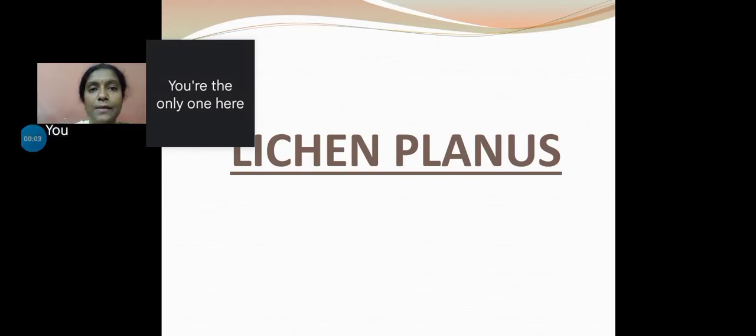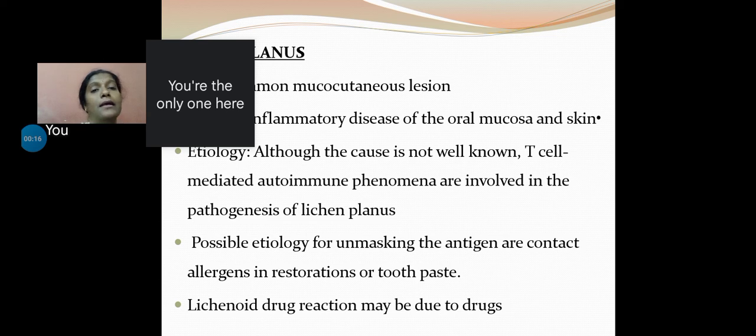Hello students, today I will be discussing mucocutaneous lesions. The most common mucocutaneous lesion is lichen planus. As I just mentioned, it's the most common mucocutaneous lesion.